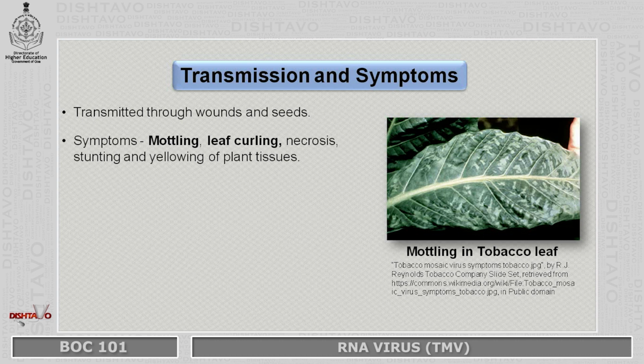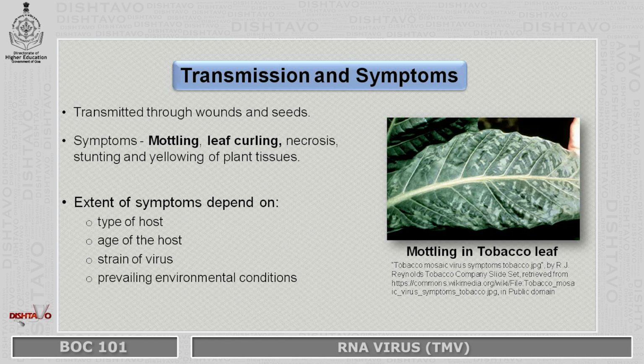The symptoms produced after infection of this virus mainly include mottling and leaf curling. Now, what is mottling? Mottling is a mosaic pattern that is produced in the leaves. So, you will see different shades of green in the leaf, and also there will be curling. This is one of the most common symptoms that is observed. Besides that, you would also observe necrosis, stunted growth and yellowing of the plant tissues. Necrosis means localized death of the cells.